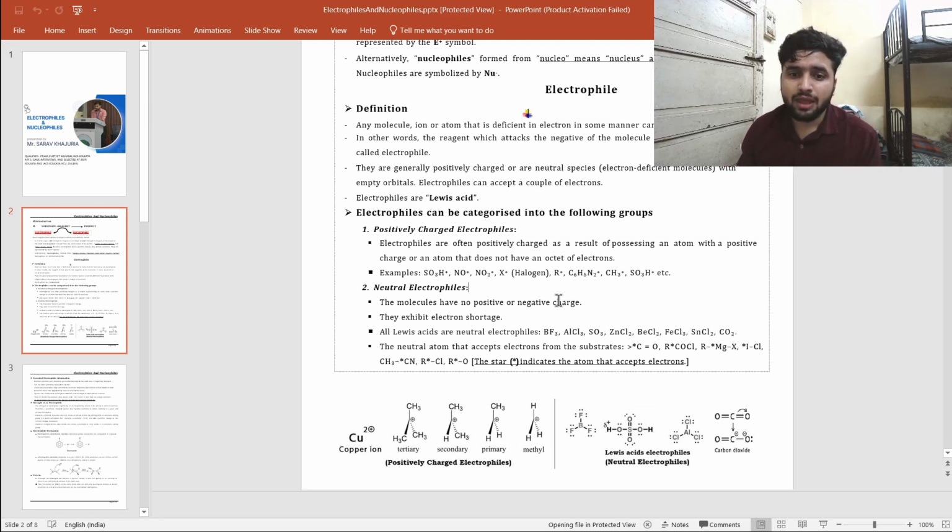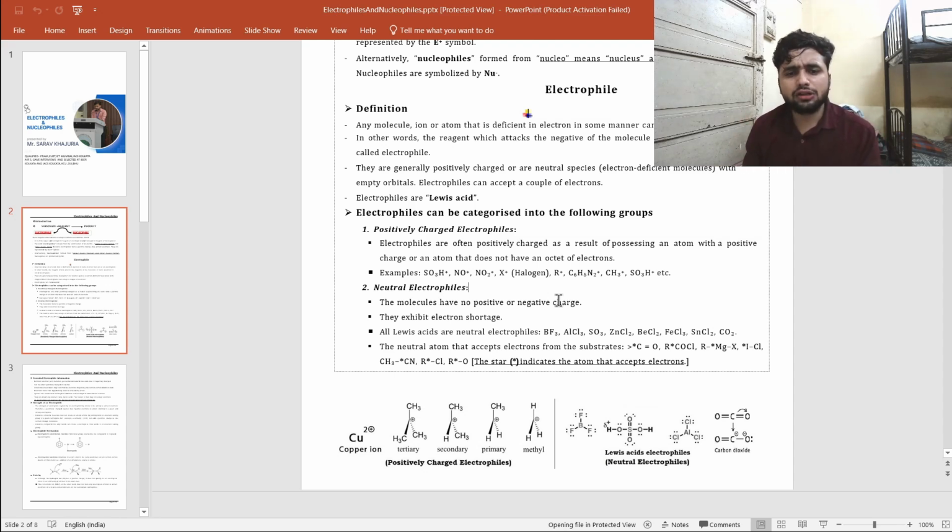NO positive, NO2 positive, X positive, R positive. What is this? This is the diazonium, which you will see later, maybe in the Sandmeyer reaction. CH3 positive is the simple carbocation. So these are the positively charged electrophiles.